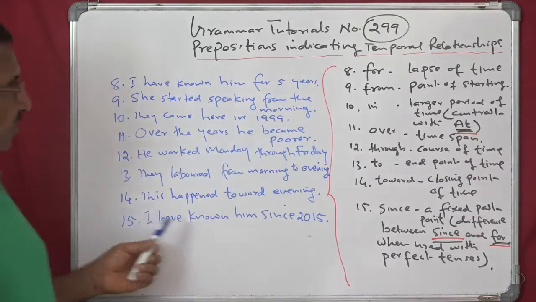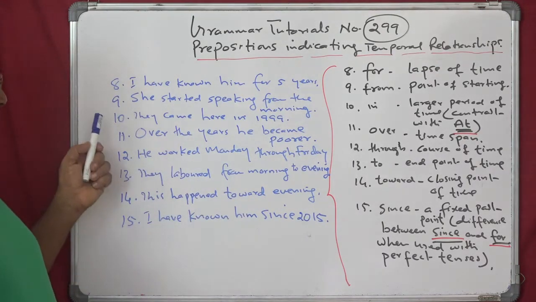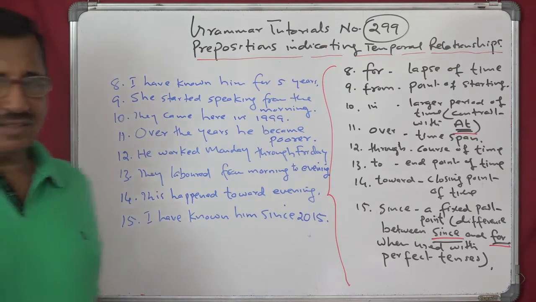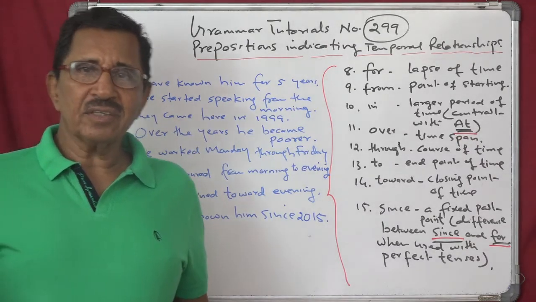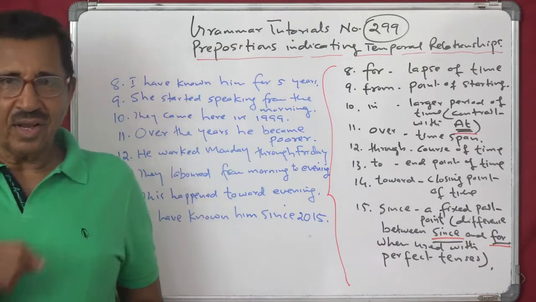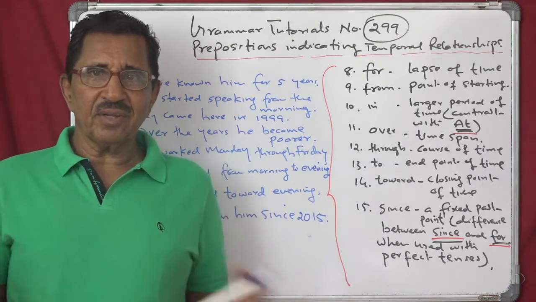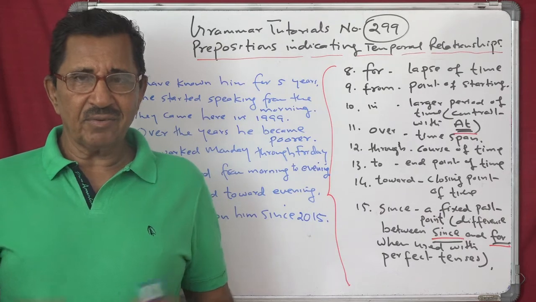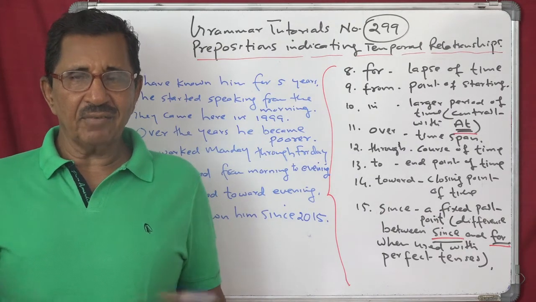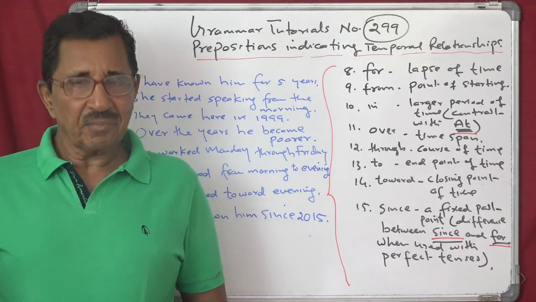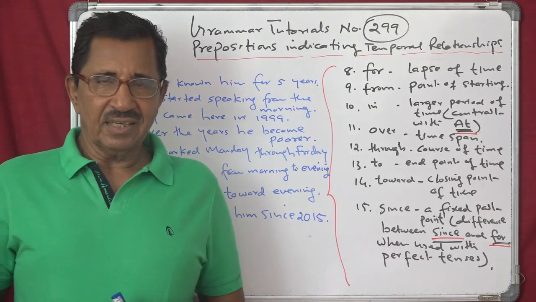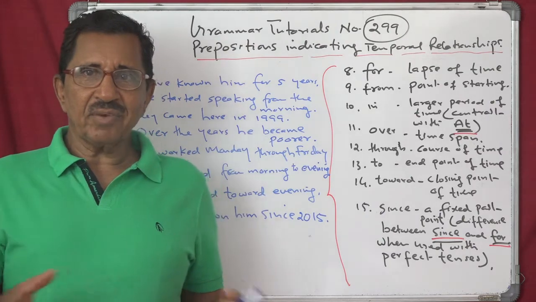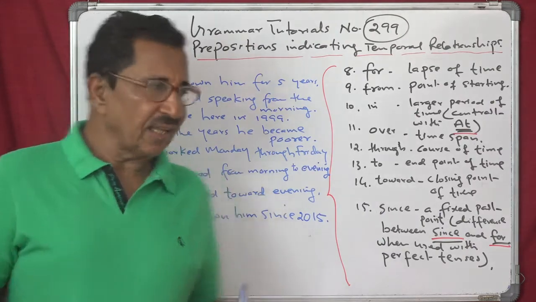When you come back to this, you will see for. I have known him for 5 years. It is a lapse of time. Very often people write this in a certificate: I have known him for 10 years, for 5 years, for 1 year, for a month. A lapse of time. We can also say he has been working here for 10 years, 5 years, like that.